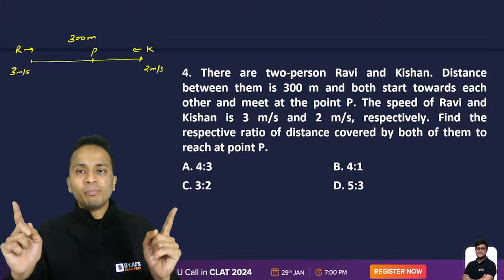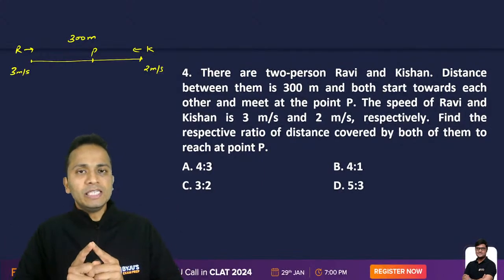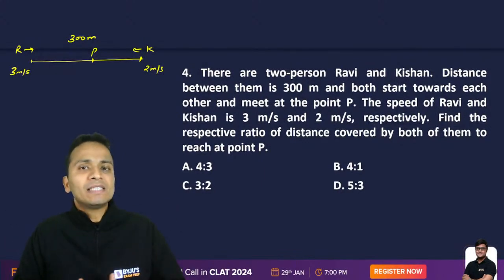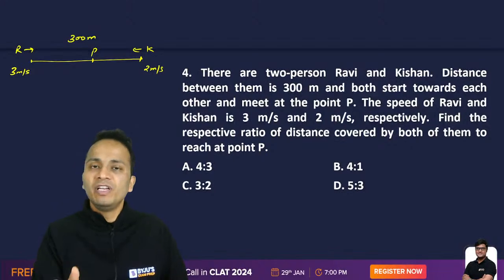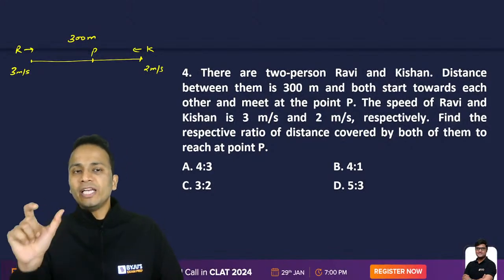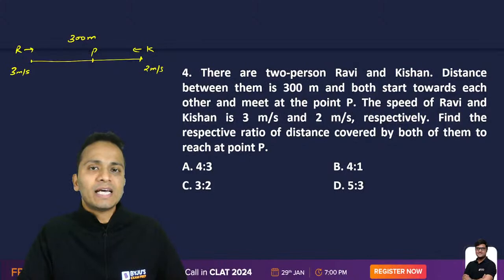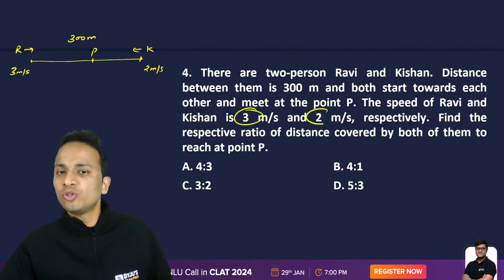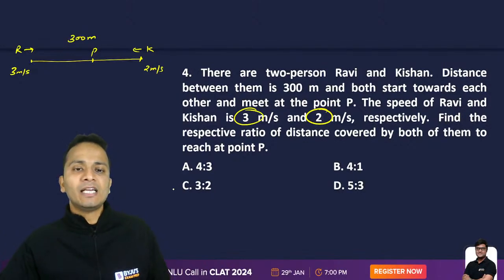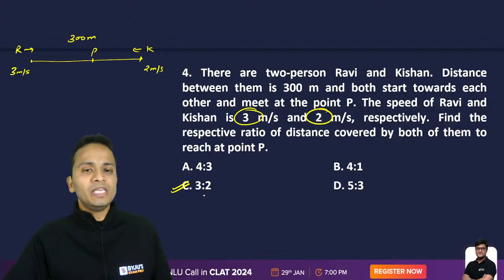Now, in this case, they both started together towards each other, and they will meet at the same time. So I can say that the time of travel for both Ravi and Kishan will be equal. So the ratio of the speeds will decide the ratio of their distances. The ratio of the speeds is 3 is to 2, and I can say that the ratio of the distances will also be 3 is to 2. This is what we wanted to find out.